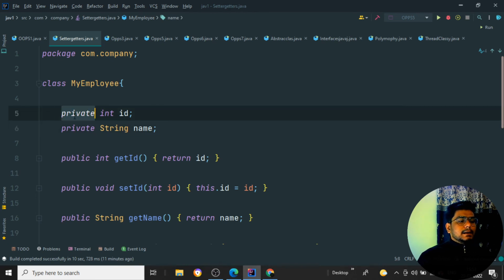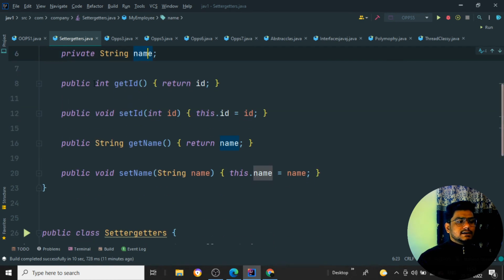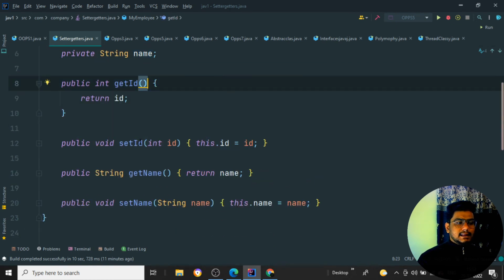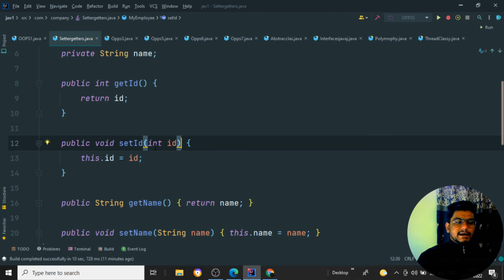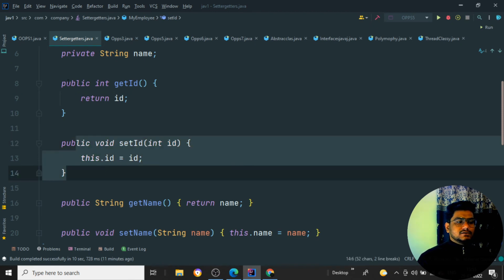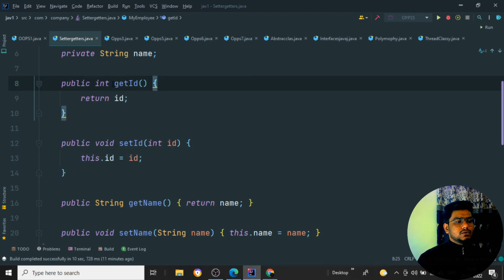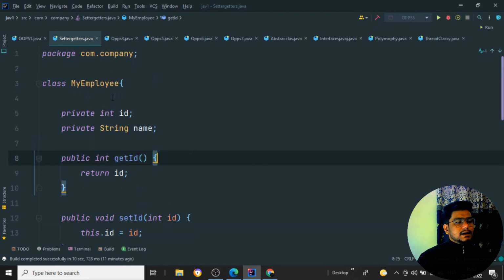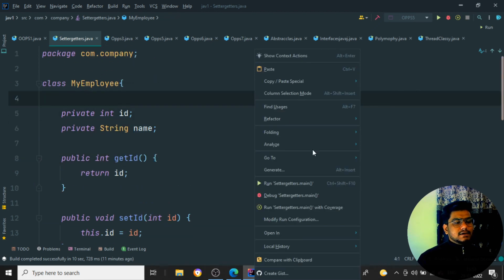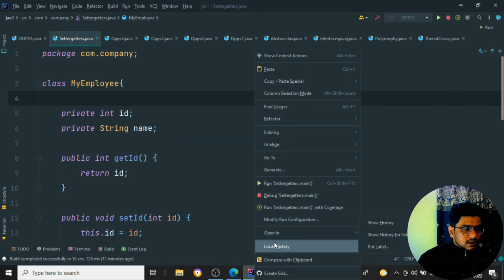Here we have a private ID and a private name, which is a String. Public getId will return the ID, and public void setId will set the ID. So I can easily create setters and getters by writing just a couple of lines of code. Since we have an ID as well as a name, if I want to create getters and setters, I can do that easily.